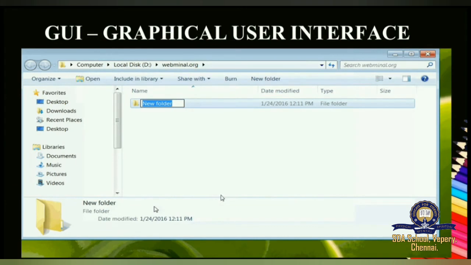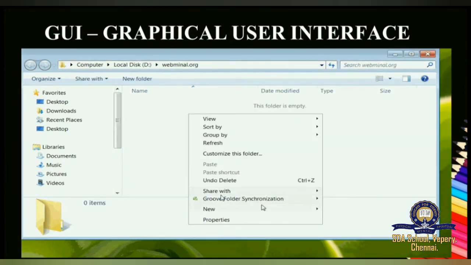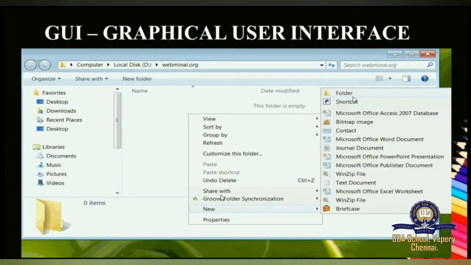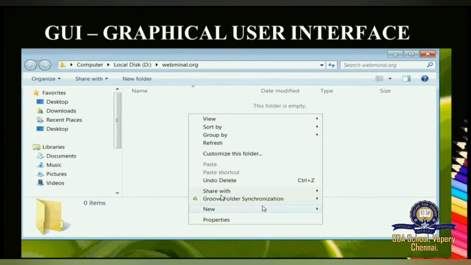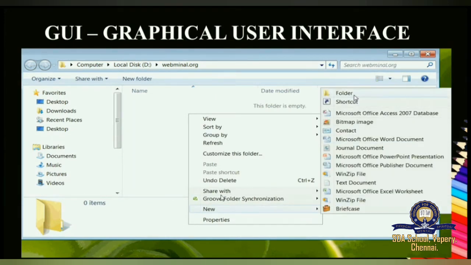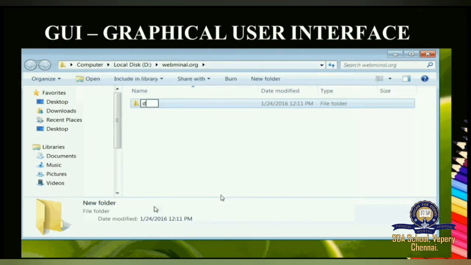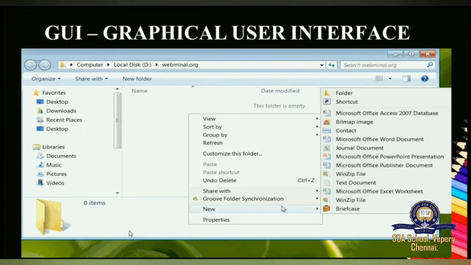GUI, one more example. You will use your mouse and just click on the new folder and you're just naming it. How will you rename it? Right click on the folder. Once again you're selecting the new folder. You will right click and rename the folder. So this is how, using the mouse, you will create a folder and rename the folder.